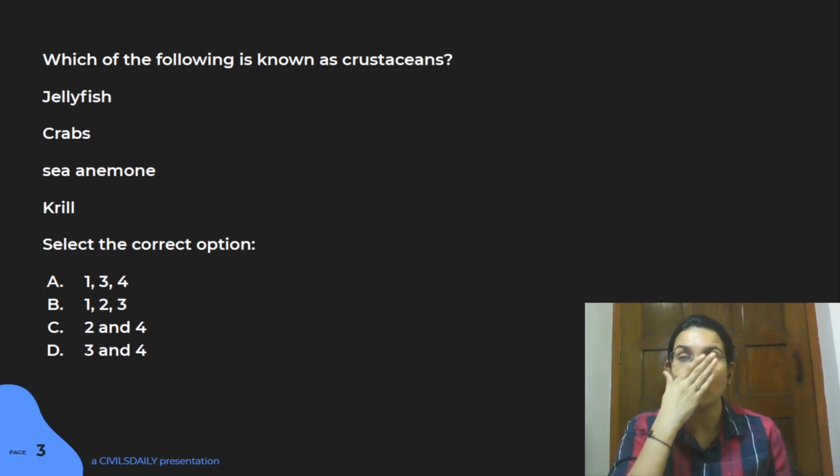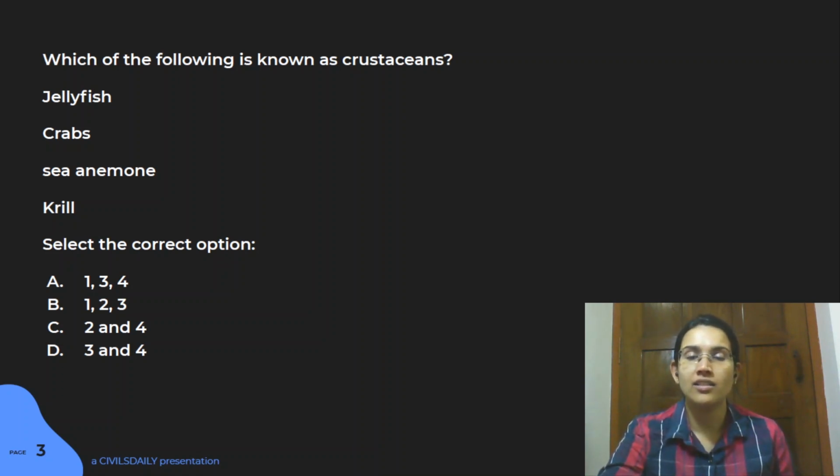Now all these are pretty common, and they are eaten widely in seafood. So I think you should be aware, this is very commonplace knowledge. So go through that. I think this is important.